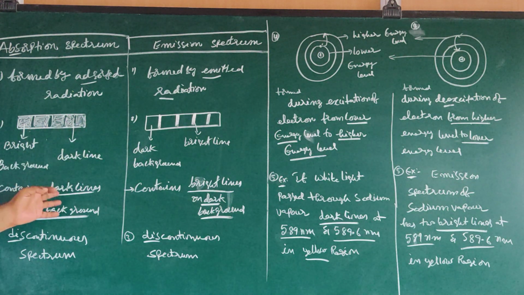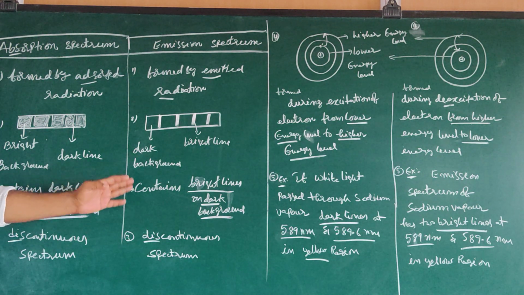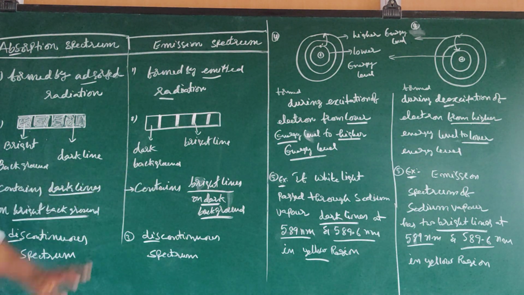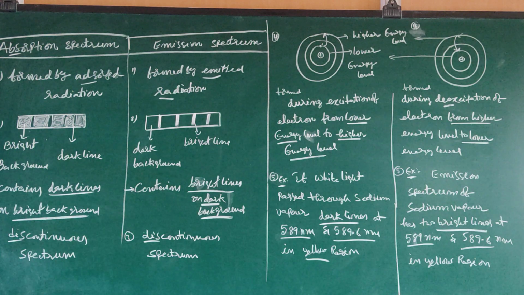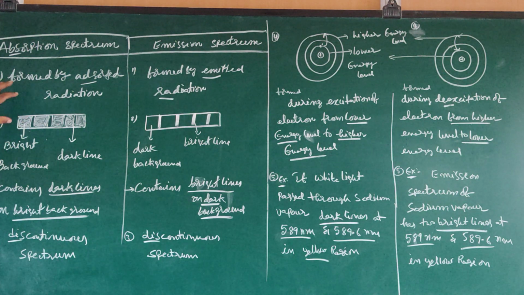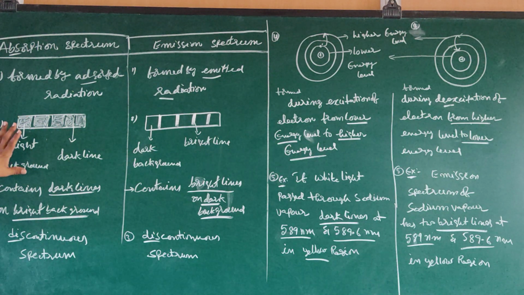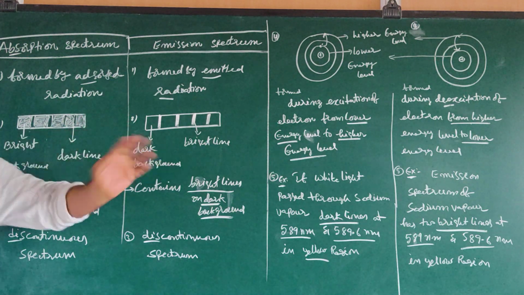So absorption spectrum contains dark lines on bright background, emission spectrum contains bright lines on dark background. Both are discontinuous spectra. Once again, in absorption spectra, dark lines are present on bright background. In emission spectra, bright lines are present on dark background.